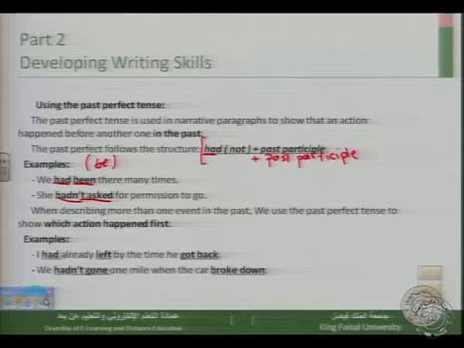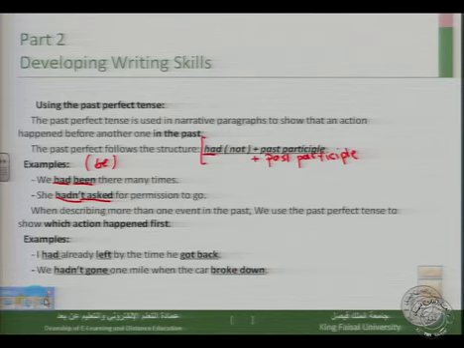We are going to move to some of the uses of the past perfect tense. We can use the past perfect tense when we describe more than one action. In fact, when we describe more than one action, we have to use the past perfect to show that an action happened before another. So when describing more than one event in the past, we use the past perfect tense to show which action happened first.